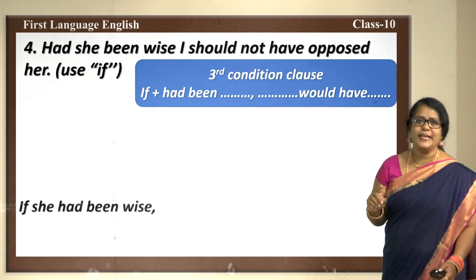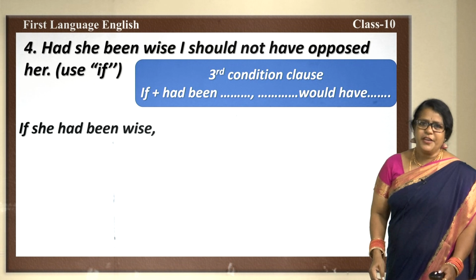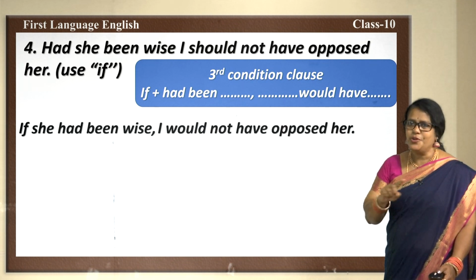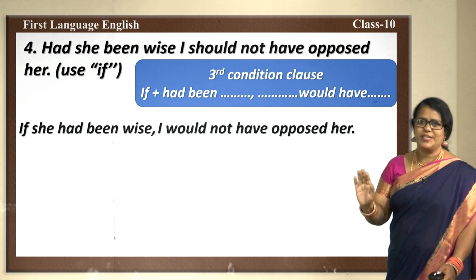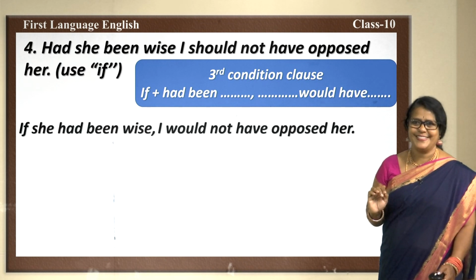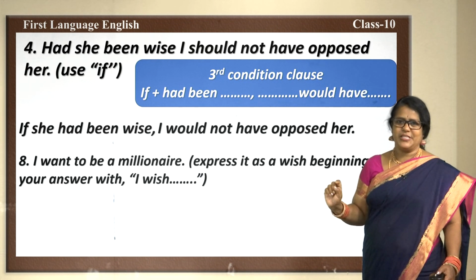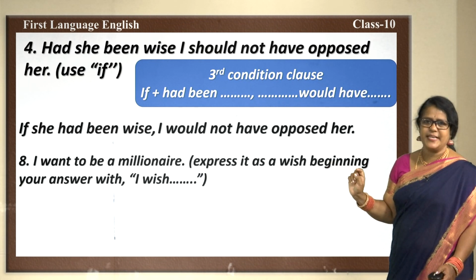We will see this one quickly. If she had been wise, I would not have opposed her. This is the sentence. Read through again. Let us work out this one. Let us see the instruction here. What is the instruction given?